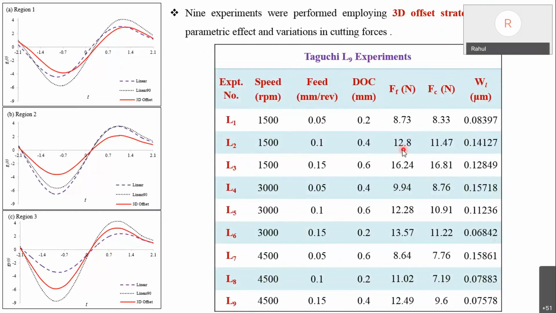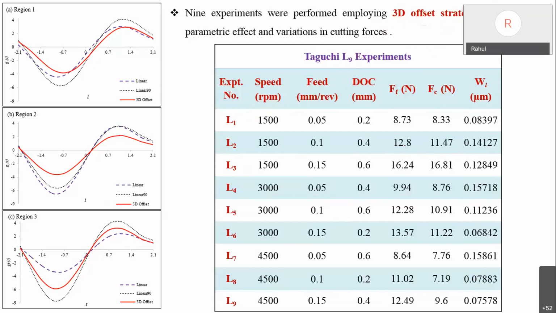Actually, we have to check the parametric effect, like how speed, feed, and depth of cut influence the cutting forces and tool wear. But before that, to decide which strategy to use, because there is so much ambiguity in the results found in the literature, as I already quoted, we ourselves performed the first phase of experiments wherein we compared these 3 strategies. We concluded that this is the best strategy, and then we performed the L9 experiment using this strategy.